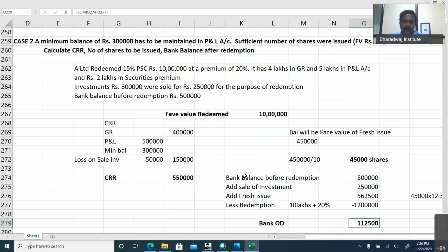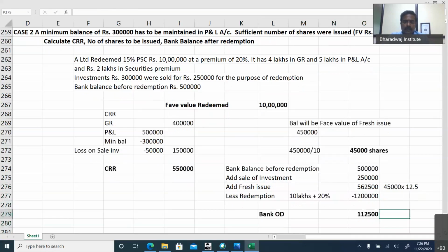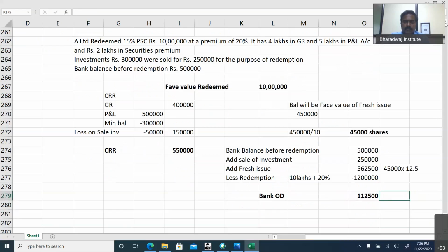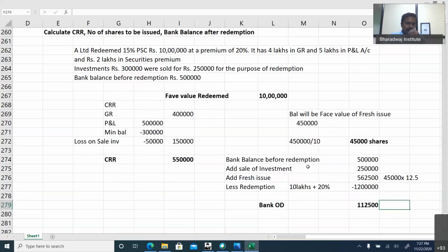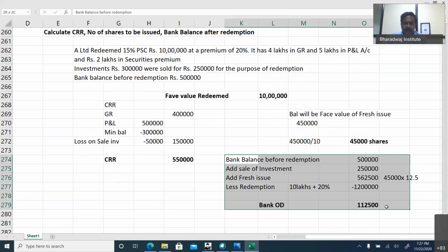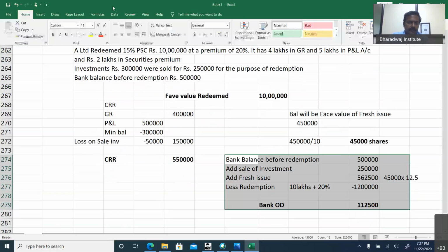Others are the same. See, for working out collection, it should be based on the amount collected: 45,000 shares into 12.5 per share we collect. This calculation is the same.